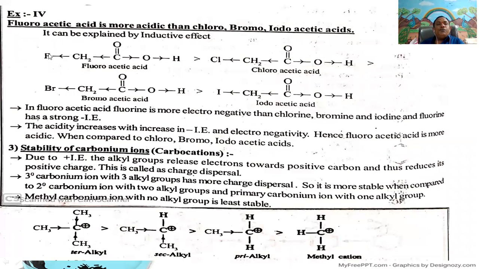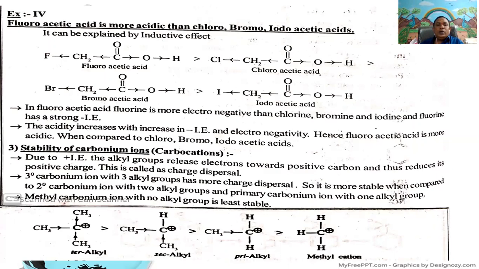Next, fluoroacetic acid is more acidic than chloro, bromo and iodoacetic acid, because among the halogens, fluorine is more electronegative than chlorine, which is more electronegative than bromine, which is more electronegative than iodine. Therefore, in fluoroacetic acid, fluorine is more electronegative than chlorine, bromine and iodine. Fluorine has a strong minus inductive effect. The acidity increases with increase in minus inductive effect and electronegativity. Hence, fluoroacetic acid is more acidic than chloroacetic acid, which is more acidic than bromoacetic acid, which is more acidic than iodoacetic acid.